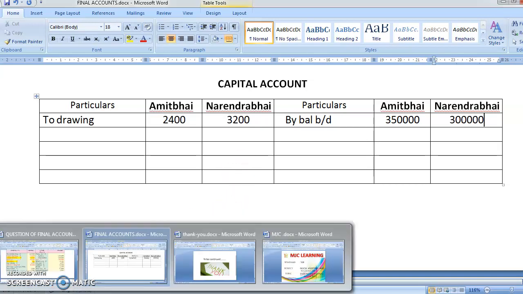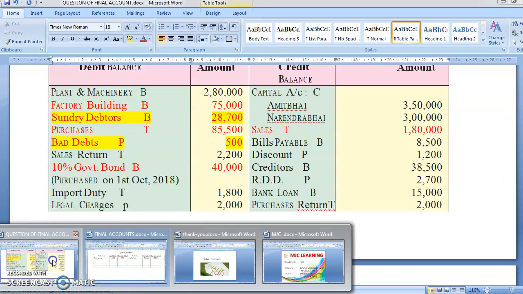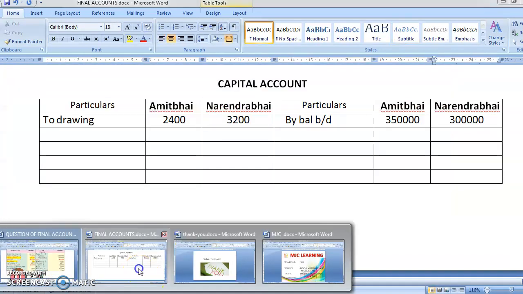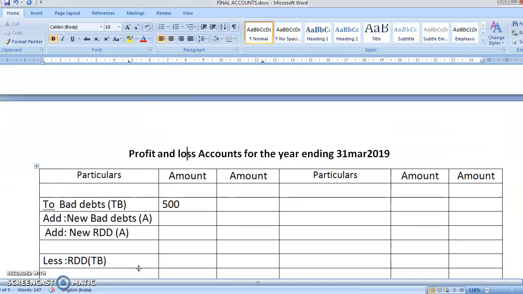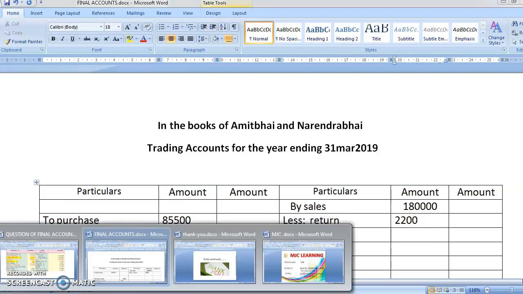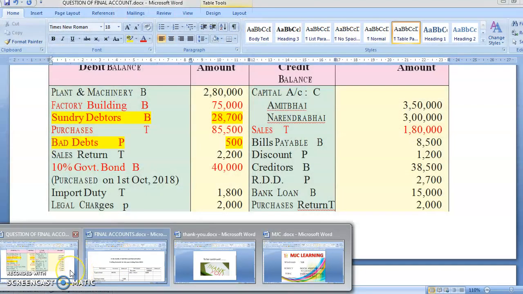Okay. The next item is sales. Sales is direct, will come in your trading account. So sales is again 1,80,000. I've already written it here. So I'll write here, 1,80,000 is my sales. Okay, students.